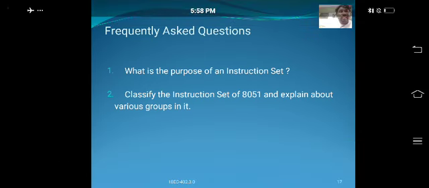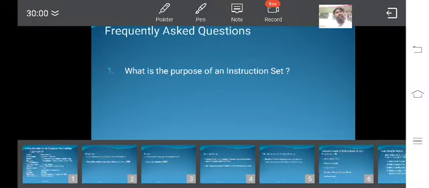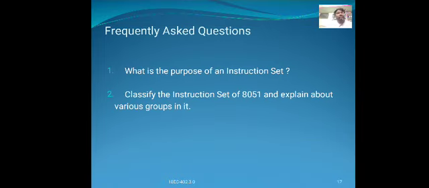Before discussing the quiz questions related to this topic, I am going to revise the classification of the instruction set of the 8051 and the groups in it. First, the purpose of instruction set, that is, the need for instruction set.